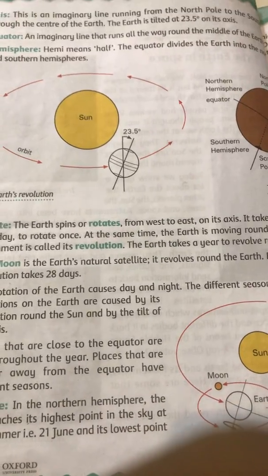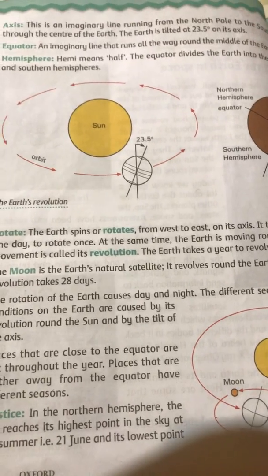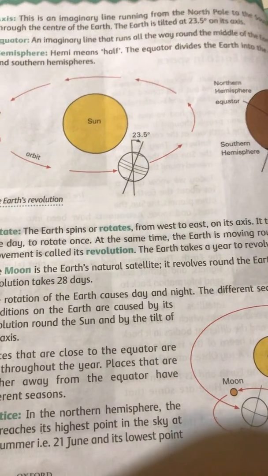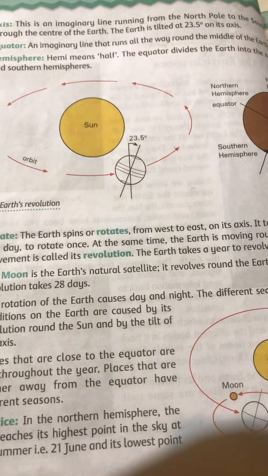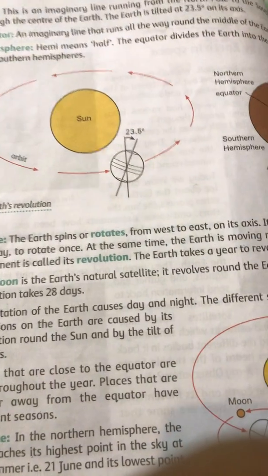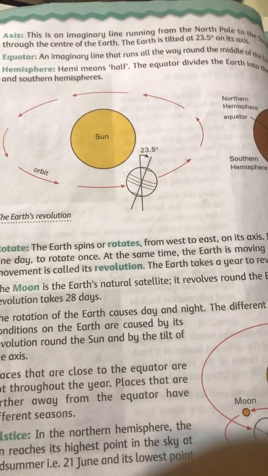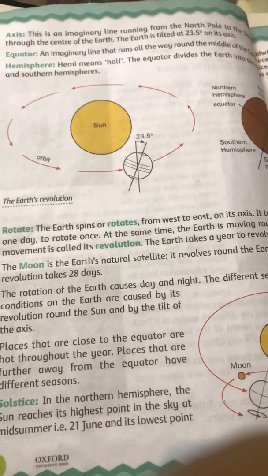So whenever we say, for example, that the moon has been sighted for Eid al-Fitr or Eid al-Azha, that means that the moon has completed its one cycle or not. So when the moon has completed its one cycle, the next month always starts.